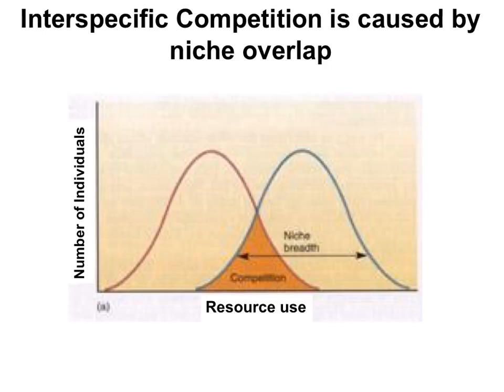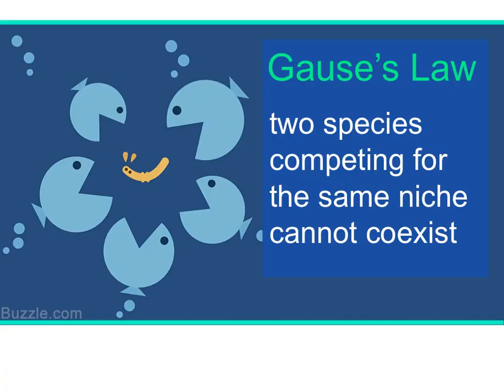Here's the tie-in. If two different species have overlapping niches, the niche overlap creates interspecific competition. A famous ecologist called Georgy Gause said that two species competing for the same niche cannot coexist. So if there's niche overlap, something's gotta happen.